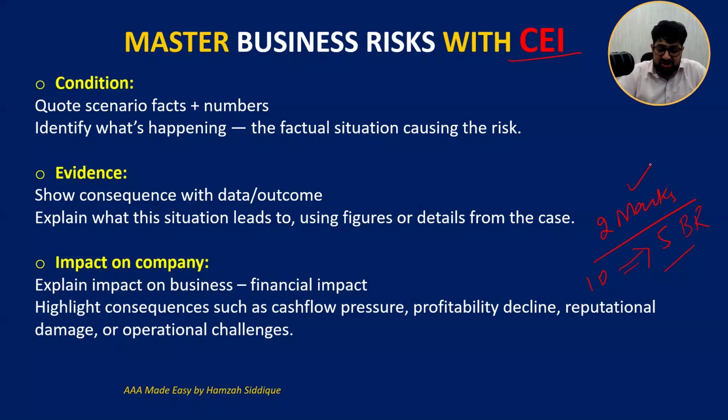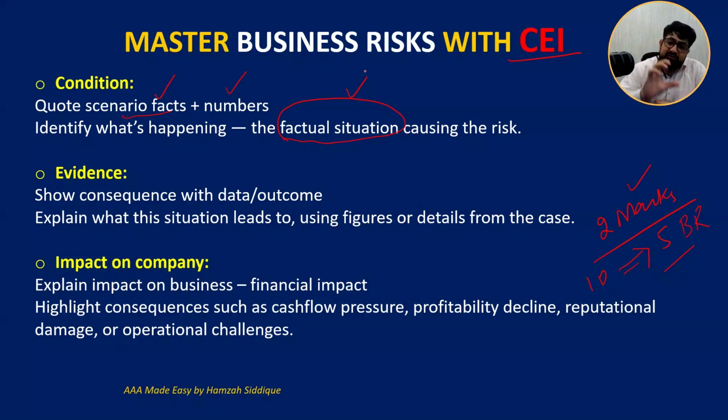So C is condition. Condition means you are calling something a source of business risk, some issues, some facts from the scenario which may cause business risk. So you have to quote those facts, quote relevant numbers, and the factual situation that is causing the risk for the business of the company.